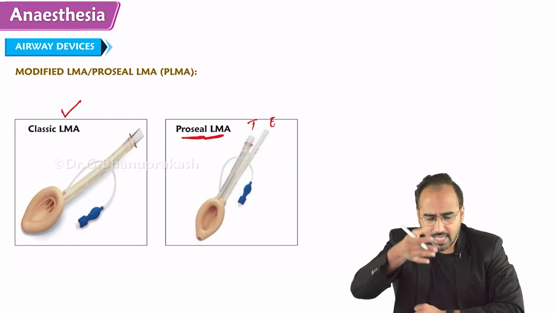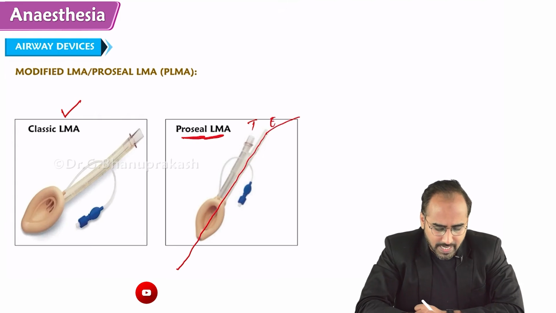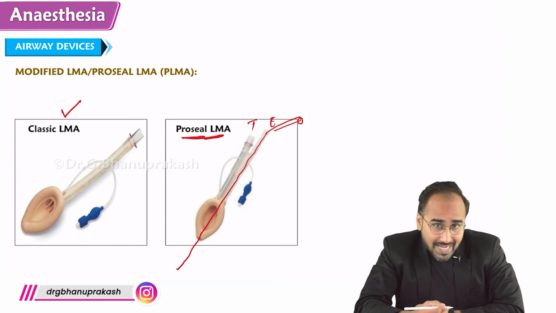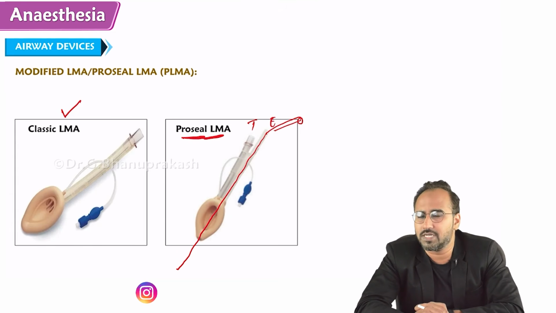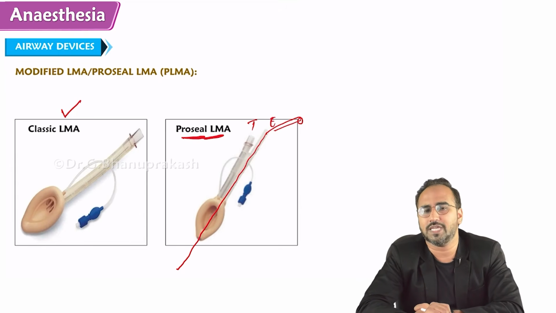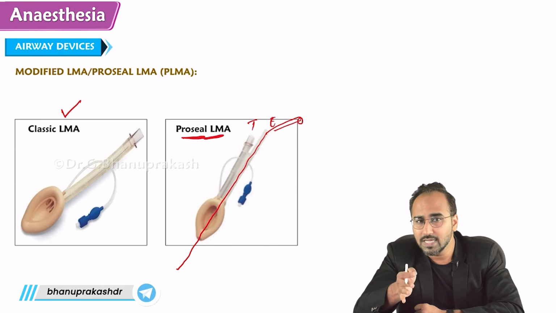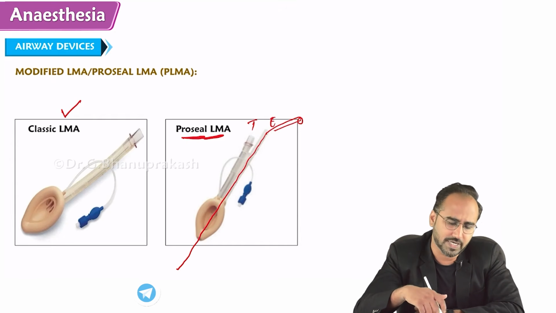What modification was done? After putting the LMA, through the esophageal lumen they were introducing the Ryle's tube, and this Ryle's tube was going into the esophagus, and one end of the Ryle's tube was attached to the suction catheter. Through that suction catheter, they were sucking out or deflating the gastric contents so that the patient should not aspirate. But still, is it preventing 100% aspiration risk? No, sir. Still, there is risk of aspiration. So, whether it is Proseal LMA or a normal classic LMA, both will cause aspiration. Proseal will have a lesser risk of aspiration, right?